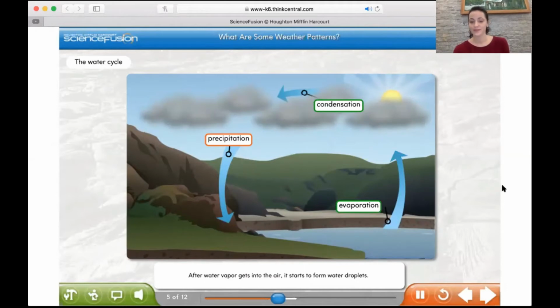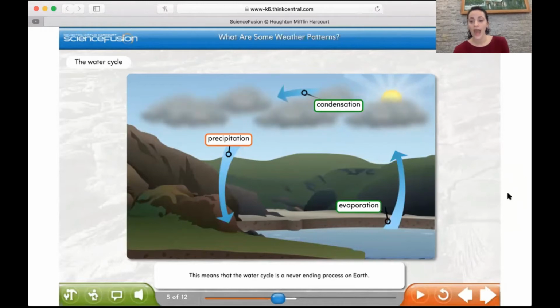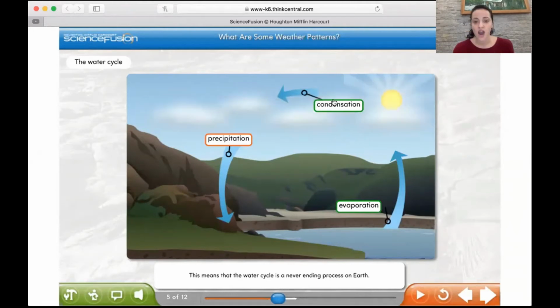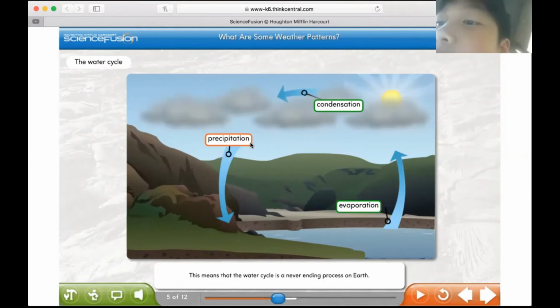After water vapor gets into the air, it starts to form water droplets. When water droplets form in the air, it's called condensation. What do you think happens after condensation? Hi, Fong. It rains again. What happens after condensation? The clouds form. See them getting darker? They condense. And then what happens after the clouds form? The rain. And this is another word for rain, snow, sleet. Can you say precipitation? Precipitation.